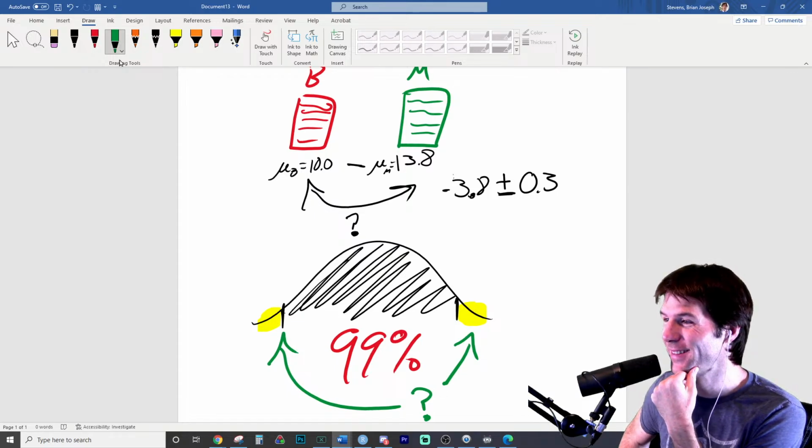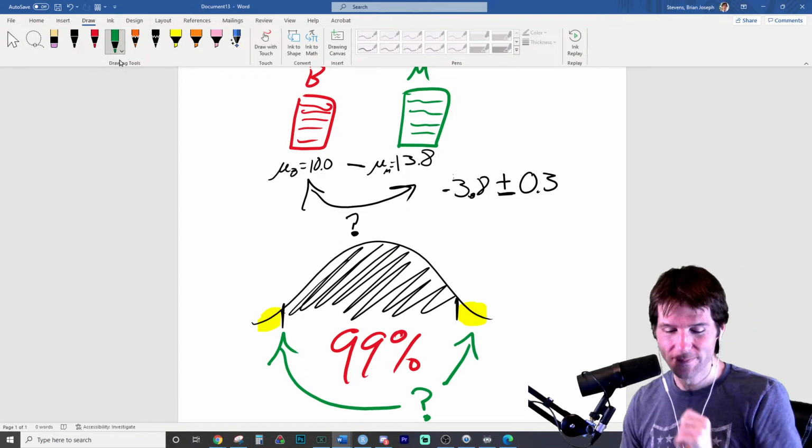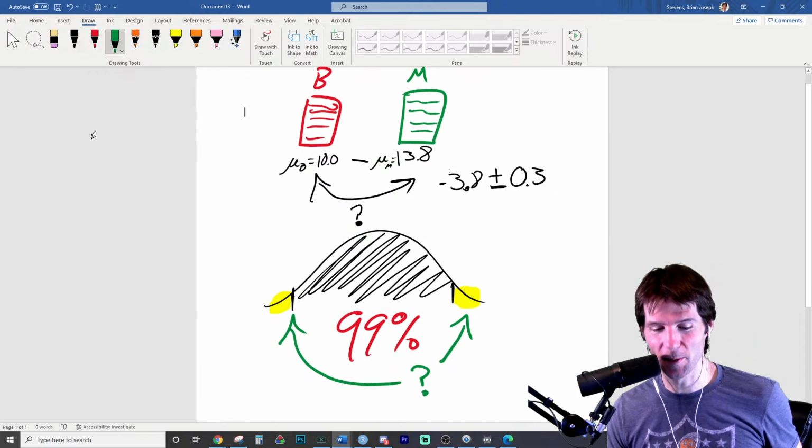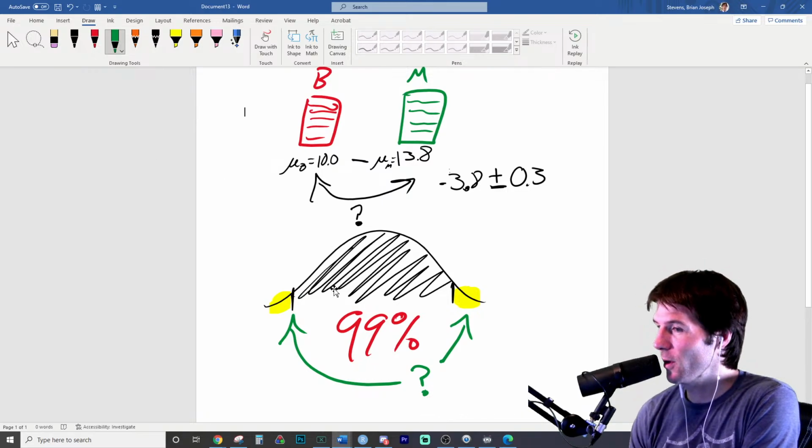With 99% confidence, what would be the remaining outside? What would be the remaining outside? We got Christmas colors on the screen right now. If we have 99% on the inside, what would be the remaining outside?